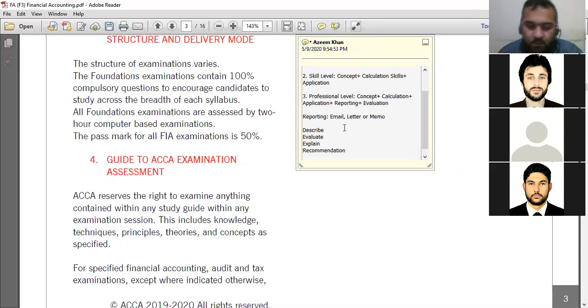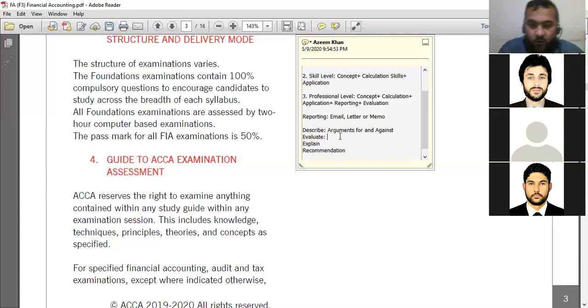Describe. Now what do you mean by describe? In accountancy, describe means arguments for and against. For example, you are given a clear scenario. You should not only mention the positive things. What are the positive things? What are the negative things? Clear? Both should be given in your answer. So if the word describe comes in the topic, it means that.